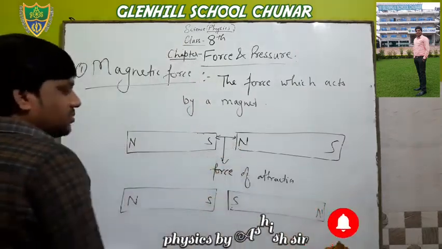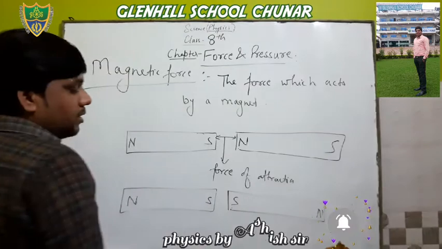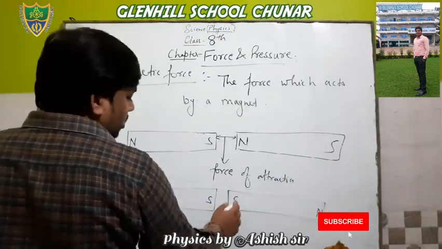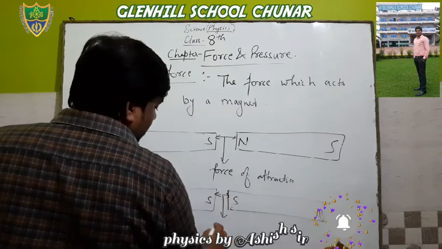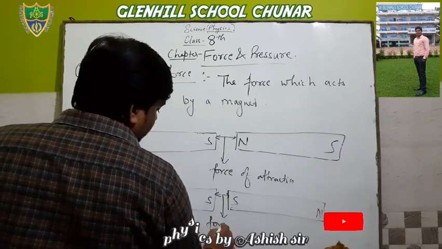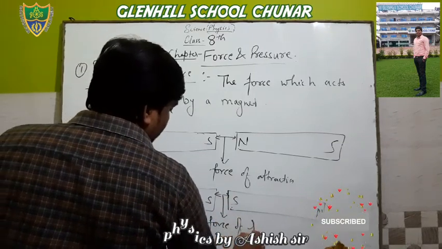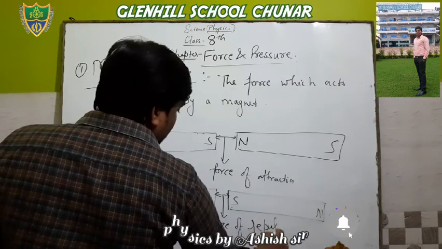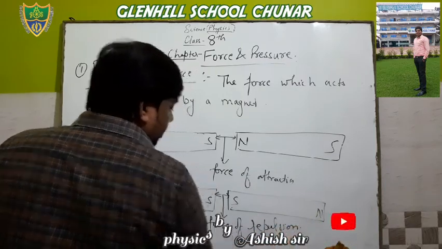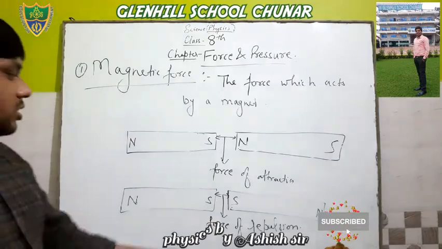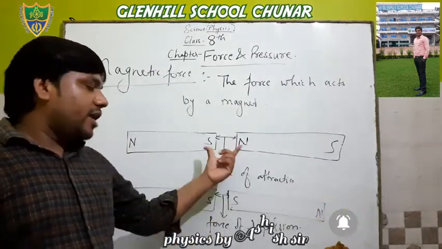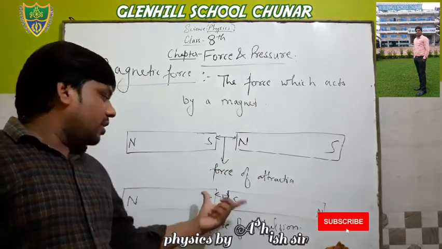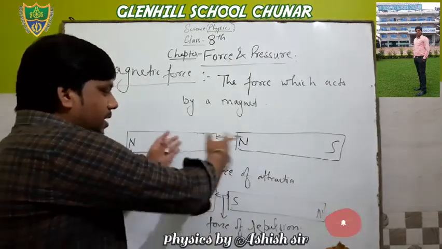These are the unlike poles and these are the like poles, because both are the same pole. So the force which acts between them is the force of repulsion, and this is the force of attraction. यहाँ attract करेगा और यहाँ repel करेगा, ये दूर जाएगा, ये पास आएगा.